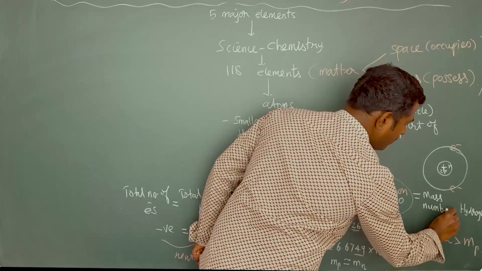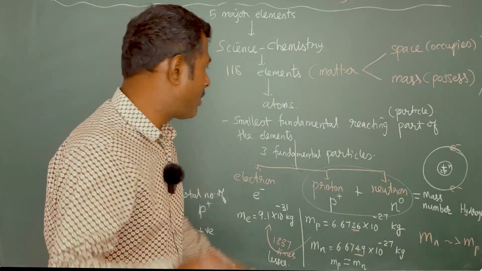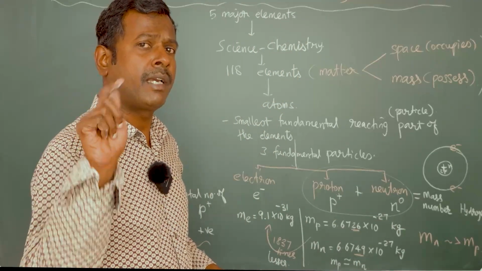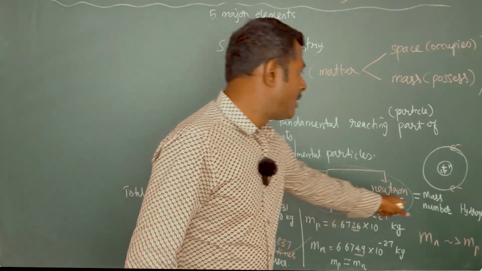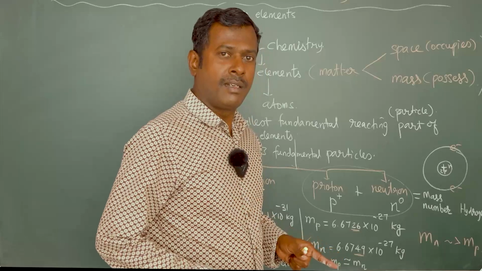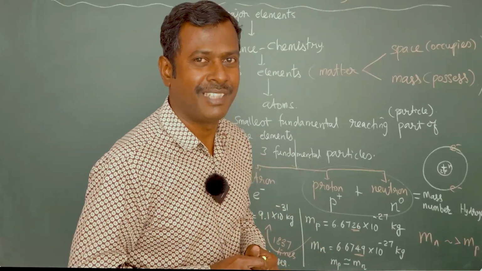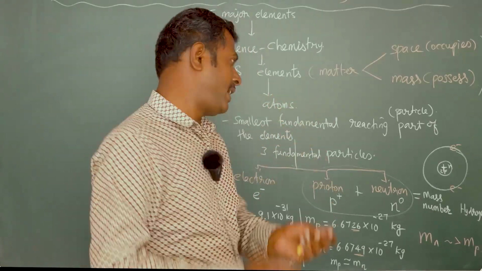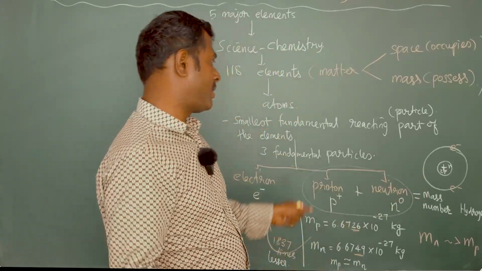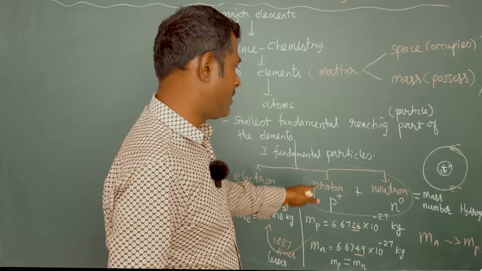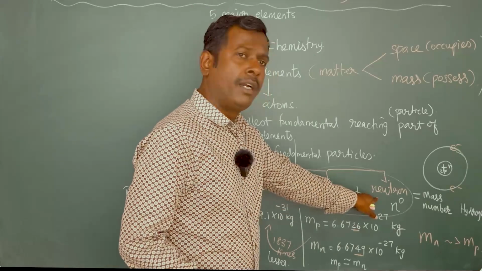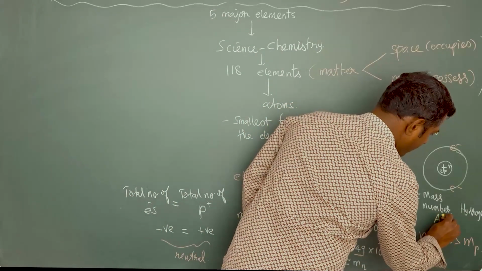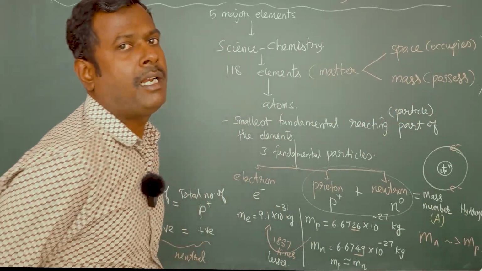Together is called what? Mass number. The total number of protons and neutrons together is called mass number. What will be the definition of mass number? Can you define mass number? The number which is responsible for the total mass of an atom, the number which includes the total amount of mass of an atom, is called mass number. It is nothing but the total number of protons and neutrons. The symbol for mass number is capital A.